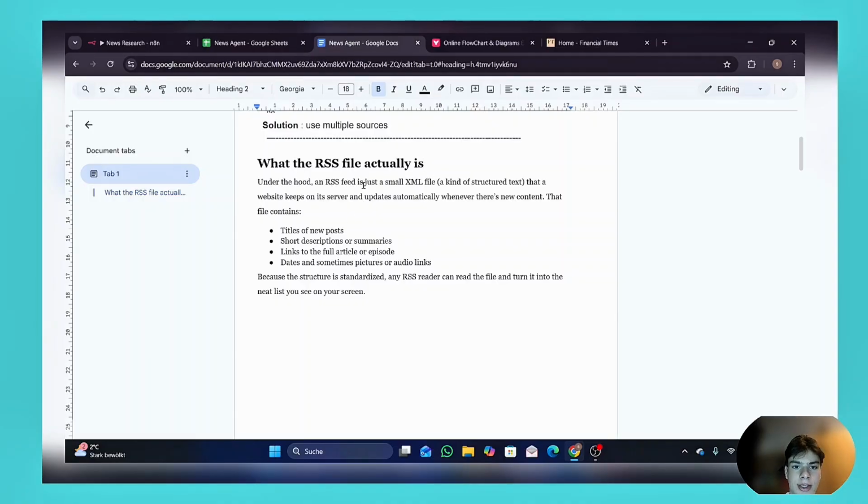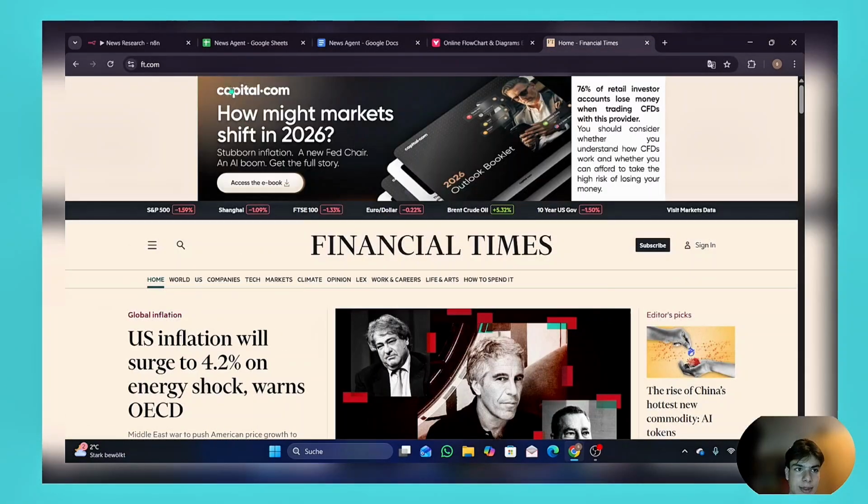So under the hood, an RSS file is just a small XML file. You don't need to know this particular word, but that a website keeps on its server and updates automatically whenever there's new content. That file contains titles of news posts, short descriptions, summaries, links to the full article or episodes. So basically, an RSS feed is just all the current information, all the current content that a website conserves on a server. And we're going to use this file or this link to actually extract information from websites like Financial Times.